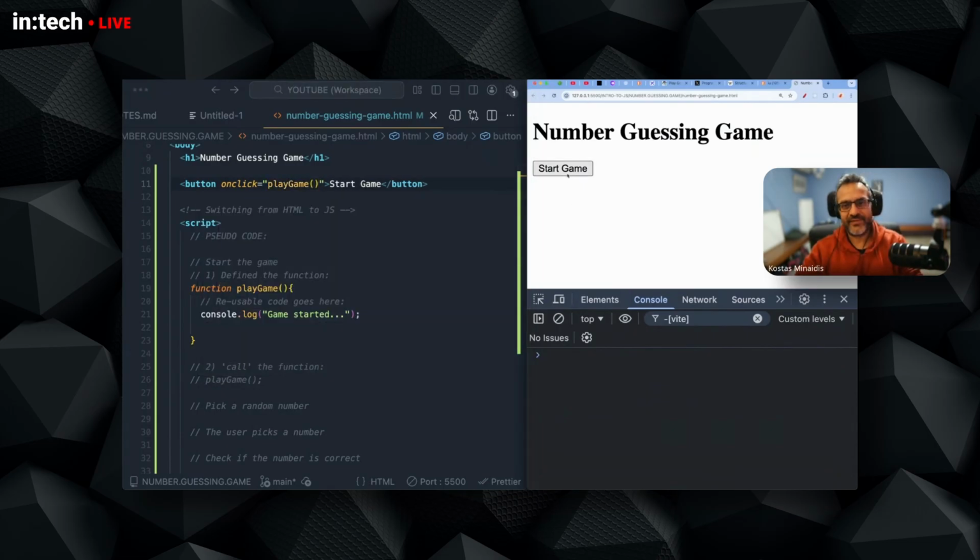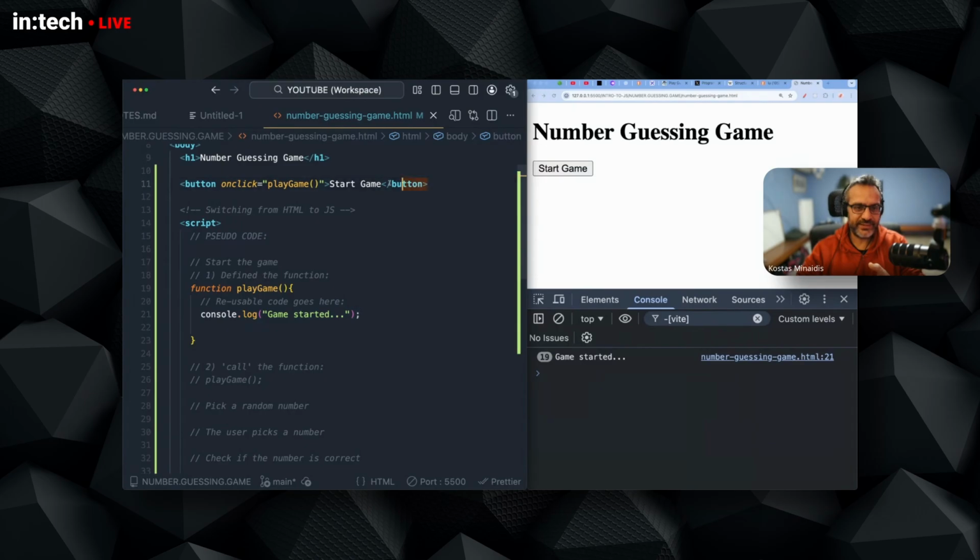So right now, if everything is correct, if I click this button, the instruction here to the browser is when the user clicks, run this code. So run this function, which is going to log game started. So let's see. You can see I clicked and now the game started. Now I no longer start the game just by initially calling the function. I let the user start the game by interacting with the button. So I can click again, and this shows me how many times I run this function, and every time I click, the code is run, this game started is logged. So that's a good start.